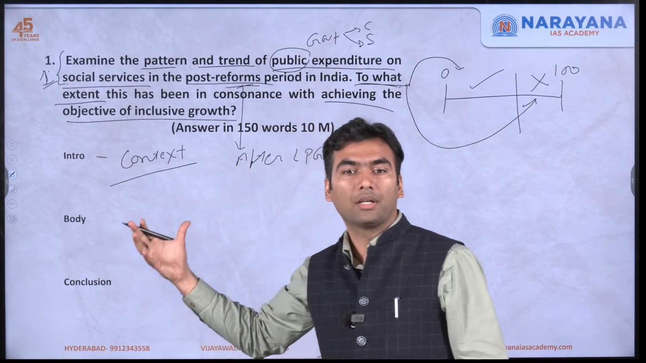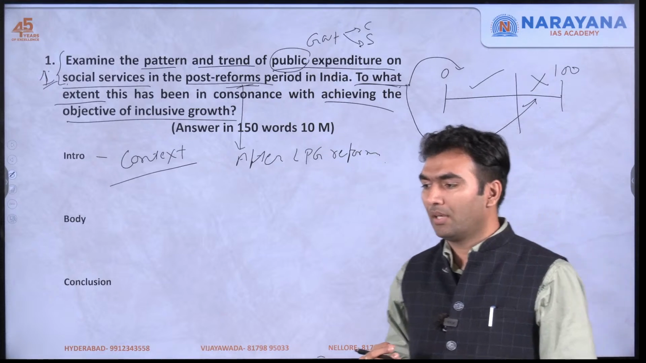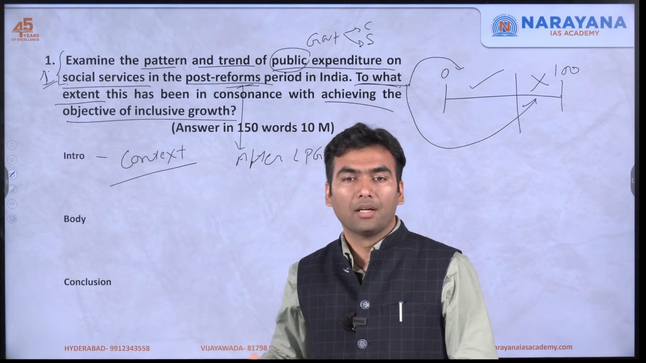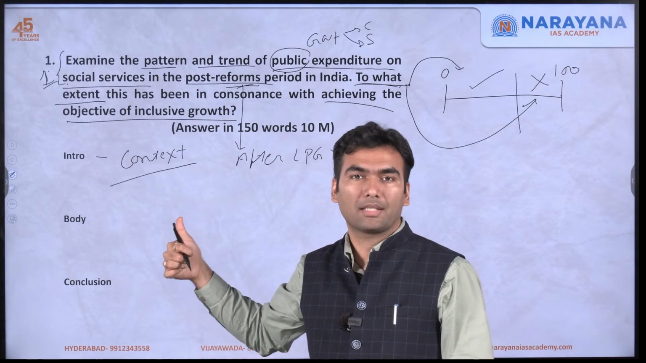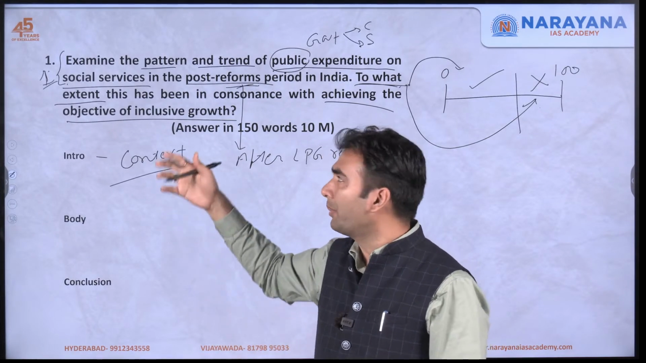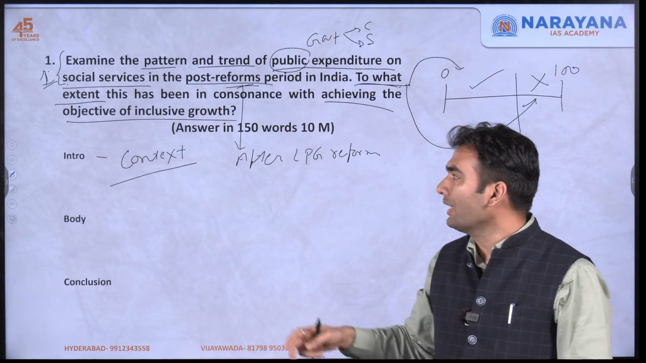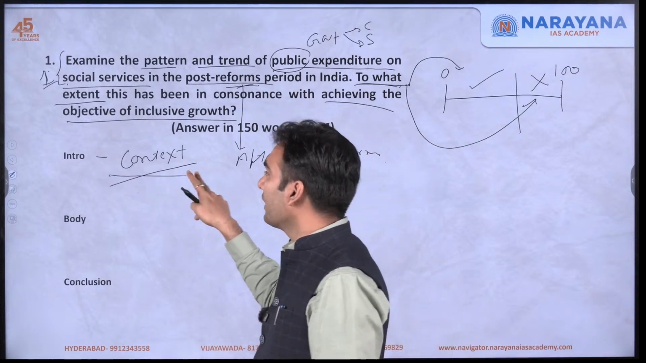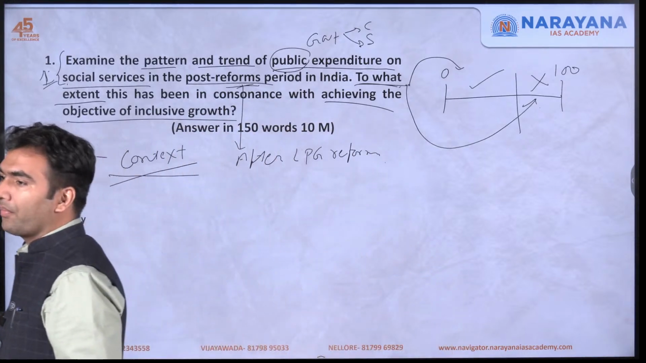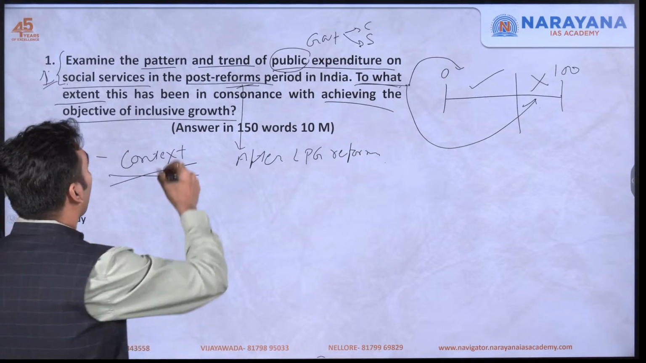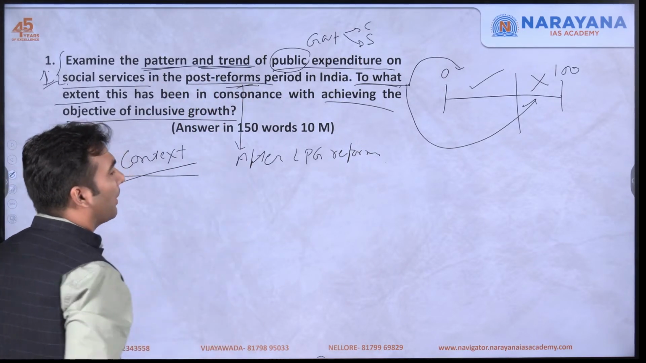So this is how the introduction should be. Usually, another idea of giving an introduction is to write data, which is not very suitable in this case. Why? Because in the pattern and trend you will anyway be giving a lot of data. So that's why here the context is a more proper way of giving the introduction. Okay. Now the next part is: what is the pattern and trend of public expenditure?